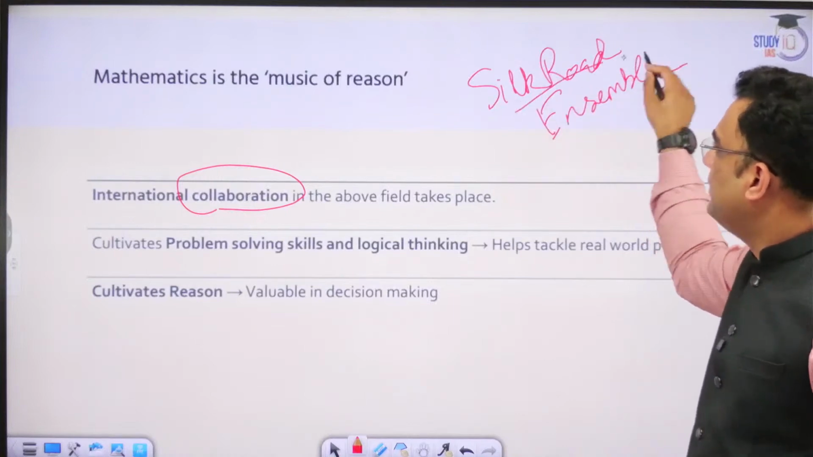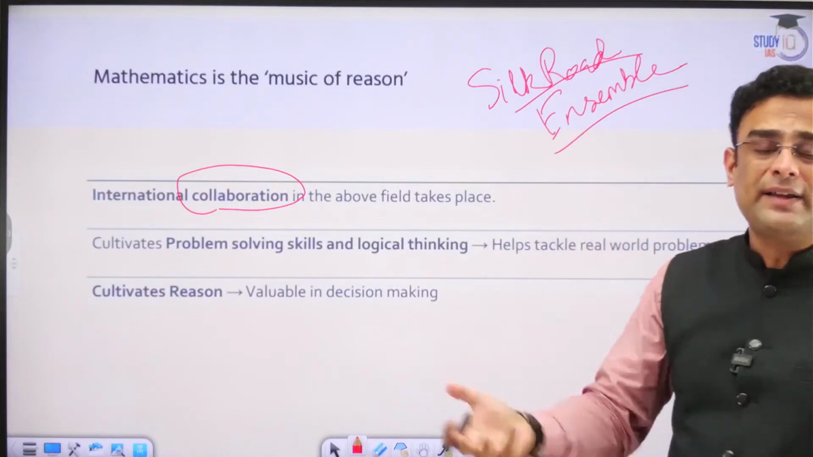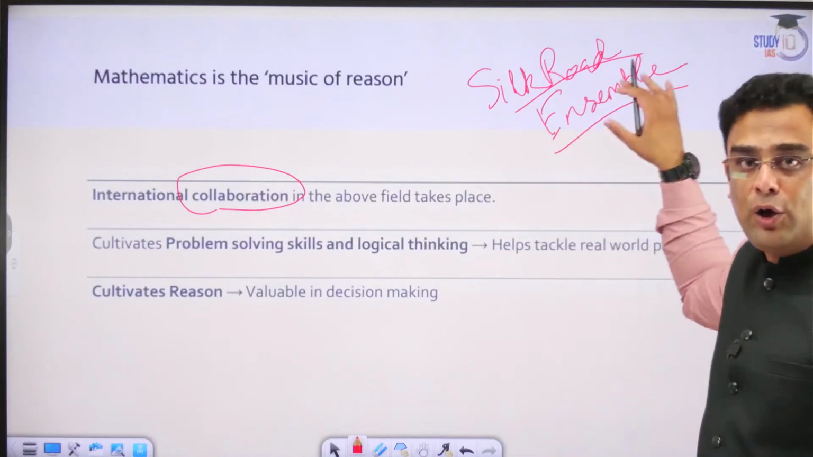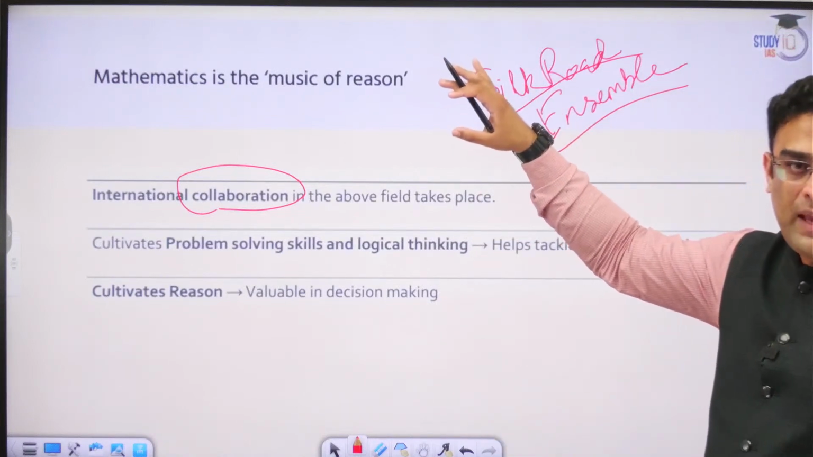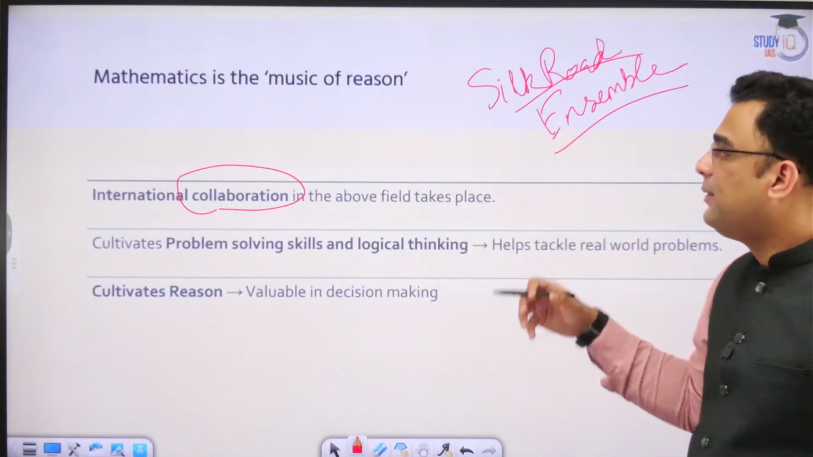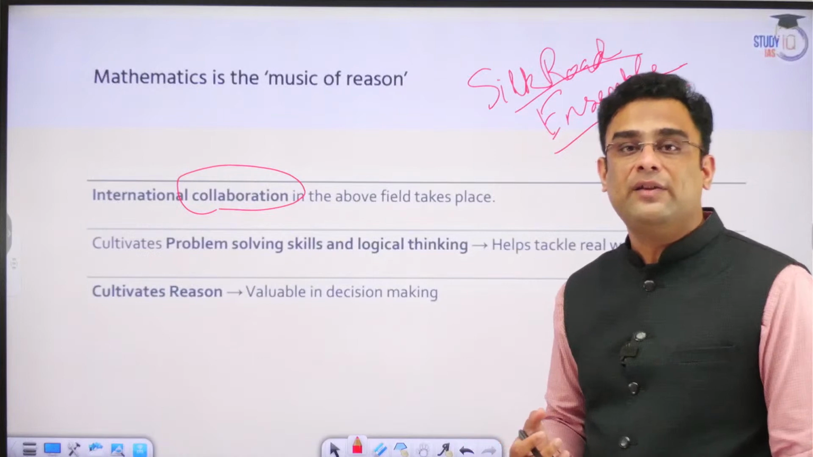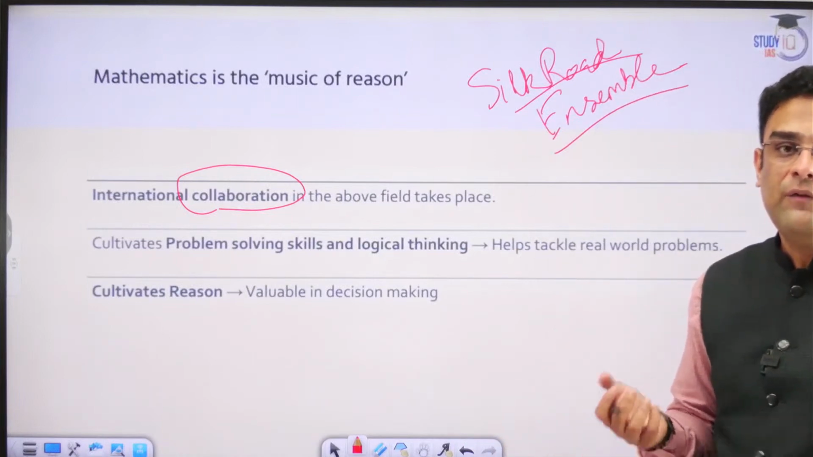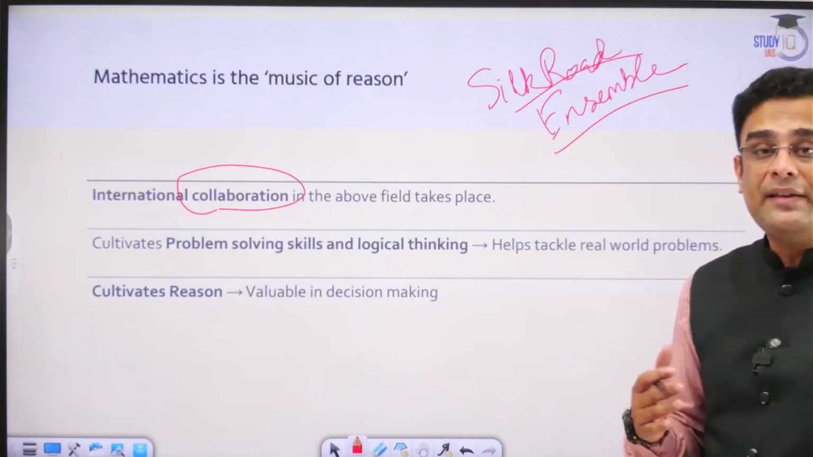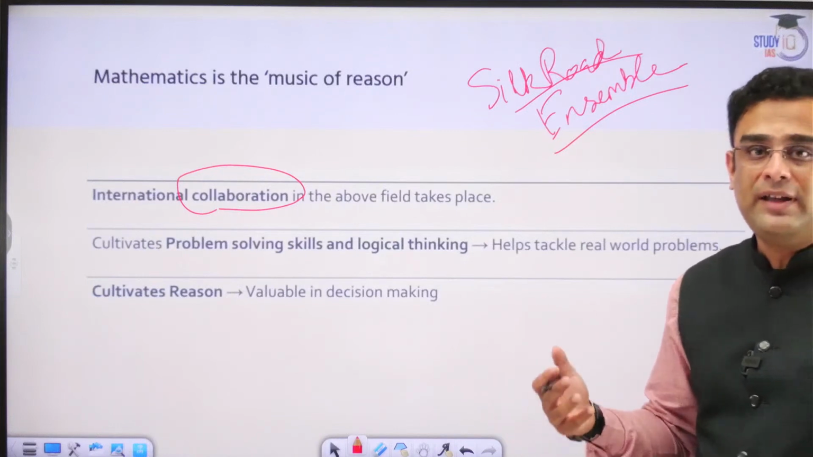What is the Silk Road Ensemble? It is the coming together of musicians from different parts along the ancient Silk Road and doing various different types of collaborations. The same type of collaborations we can see in the field of mathematics also, where mathematicians from across different countries have come together and created something phenomenal in their own field.